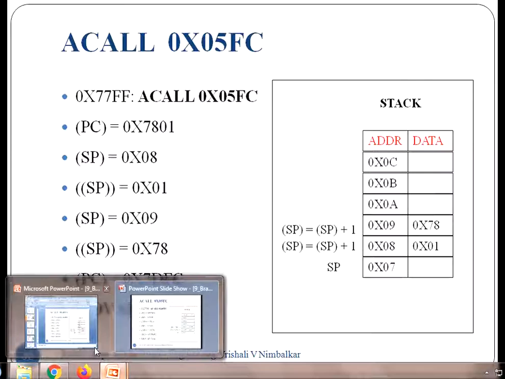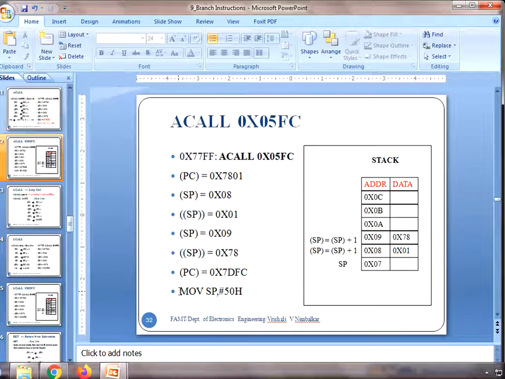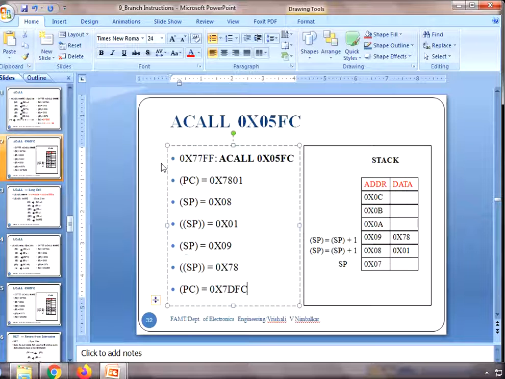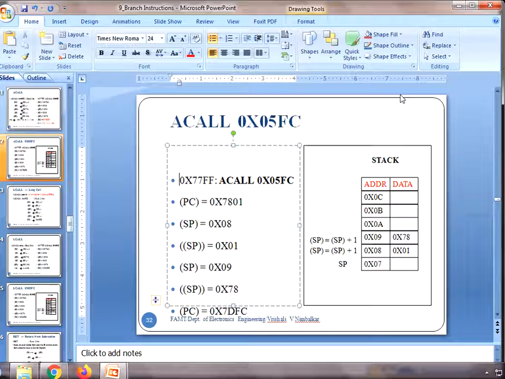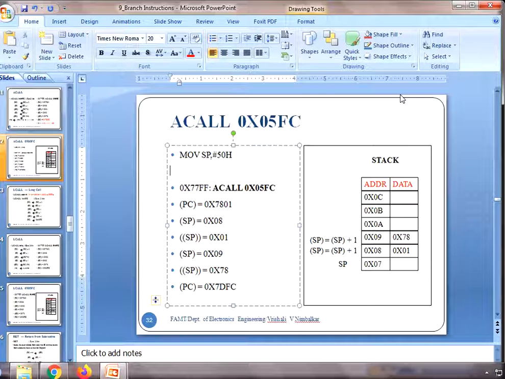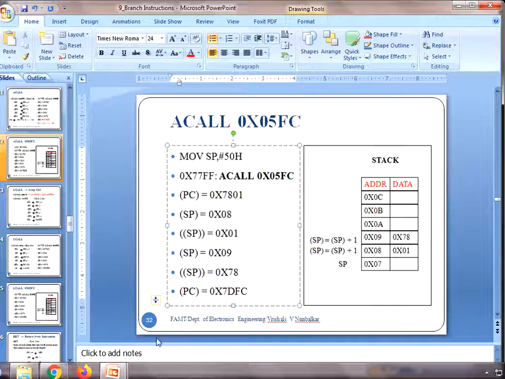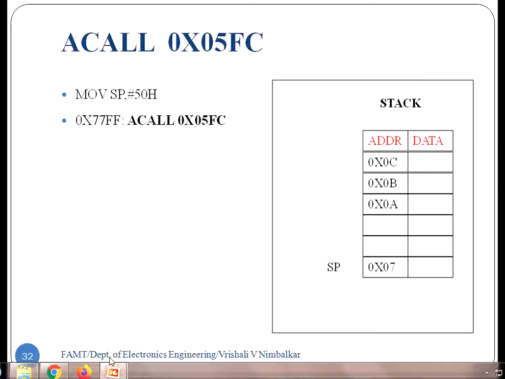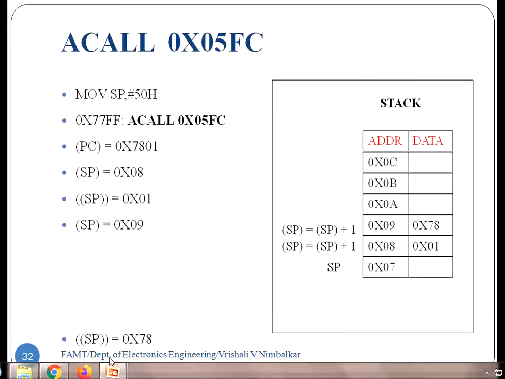Oh, I should not have written it here. Where should I have been writing this? I should have been writing it as the first instruction and then I will write the call. Okay, so hope you all are able to see it now. The very first instruction is initializing the stack memory, MOV SP, #50 hex. It means now my stack memory begins from 50, 51, 52 and so on up to 7F.